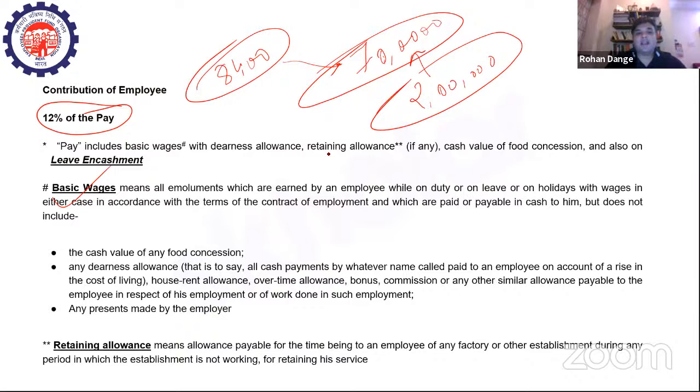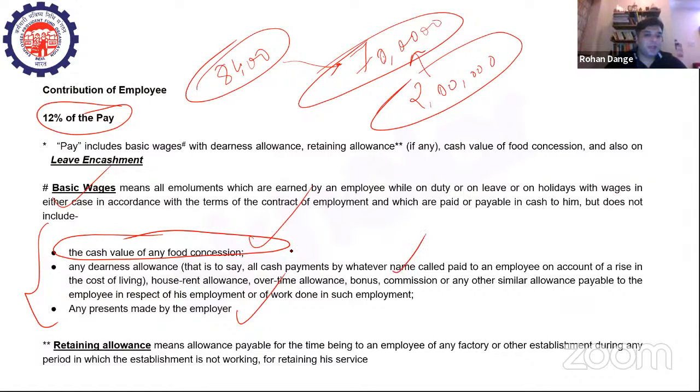Now, what are excluded? I'm telling you that. The cash value of any food concession is excluded, right? On that, you're not paying any 12% of the payment. Any dearness allowance, if you're getting it, that also has to be excluded. And any present made by the employer, that also has to be excluded.